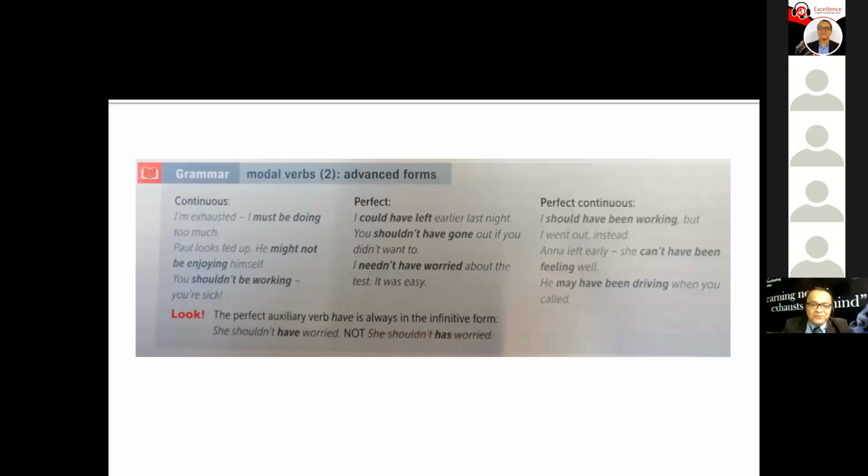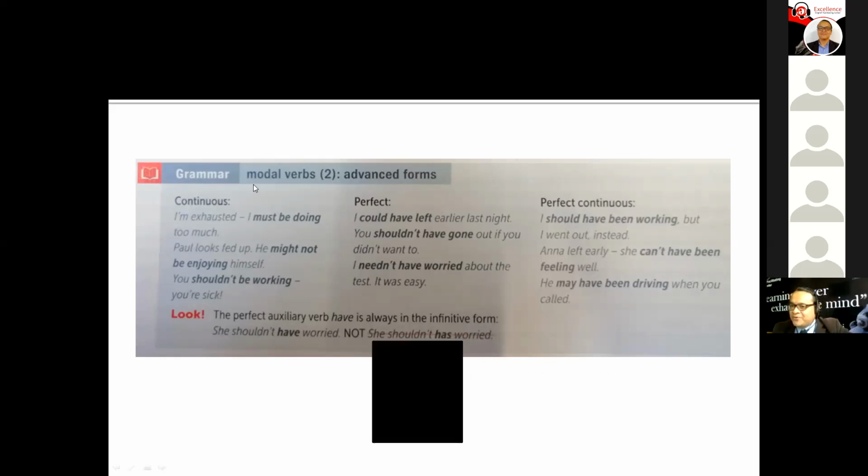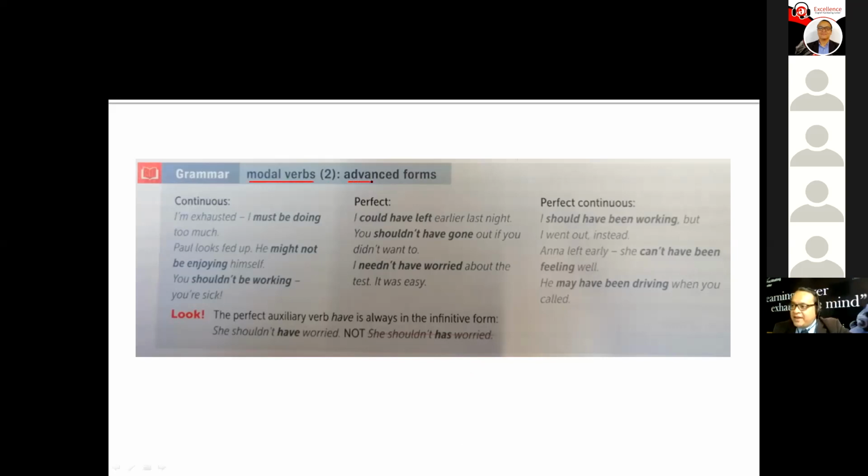So we're going to talk about three forms. We've been discussing modal verbs, but we're going to take a look at the advanced forms of modal verbs, okay? You're going to have a modal verb and add a continuous verb after it. Or in the perfect form, you're going to add the auxiliary have and the participle. Or in the perfect continuous form, after the modal verb you're going to add have plus been plus the verb in the continuous form. Let's take a look at some examples.